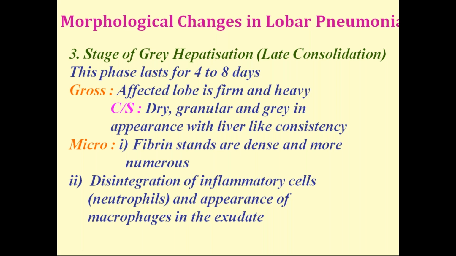Then coming to the third stage, that is the stage of gray hepatization. It is also called late consolidation, while the stage of red hepatization is called early consolidation. This lasts for 4 to 8 days. Grossly, the affected lobe is firm, heavy, dry, granular, and gray in appearance. In red hepatization it is also dry and granular, but red in color due to congested blood vessels. Here it is dry, granular, and gray. In both stages, the liver-like consistency is seen.